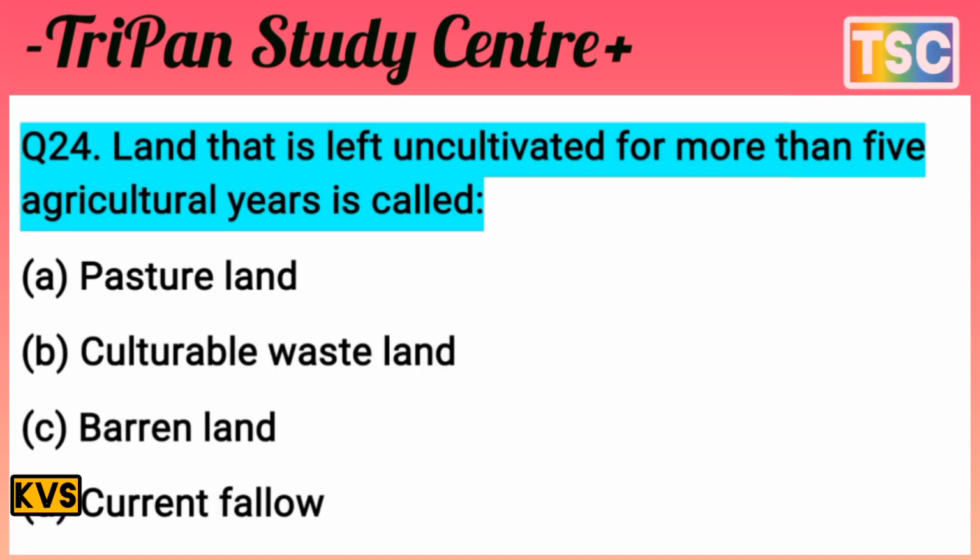The next question: land that is left uncultivated for more than five agricultural years is called what? That's a most important question. The first option is pasture land, second is culturable wasteland, C is barren land, and D is current fallow. That's an important option. Take a few seconds and test your knowledge.